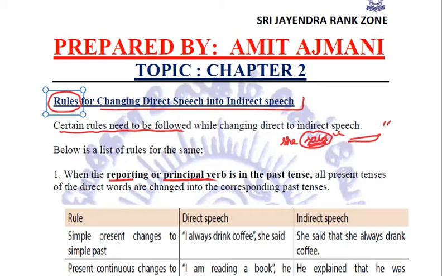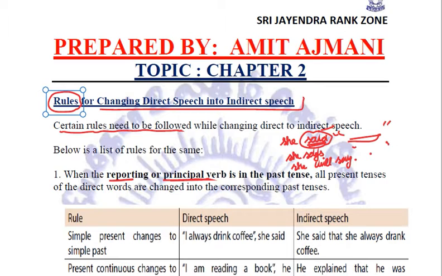If it is in past tense, rules are different. If it is in present tense, she says. Or if it is in future tense, she will say, then the rules will be different. So the first thing that we need to relate in any conversion of direct speech into indirect speech, we need to see the tense of the reporting or the principal verb.